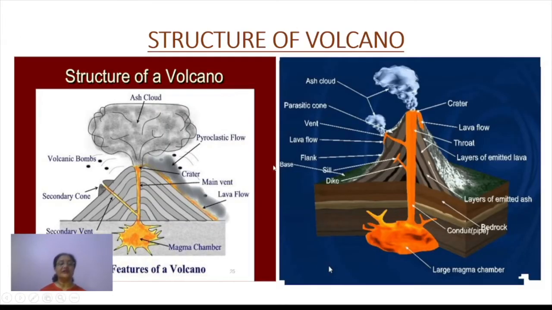The other way you can understand this: the magma chamber is deep inside, this is the main vent, and outside the ash cloud is formed. Pyroclastic material is thrown out through a crater. Pyroclastic material includes volcanic dust, lapilli, and volcanic bombs, right? These are the main important parts of a volcano. The same thing is shown here also.